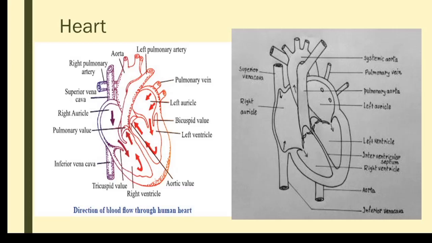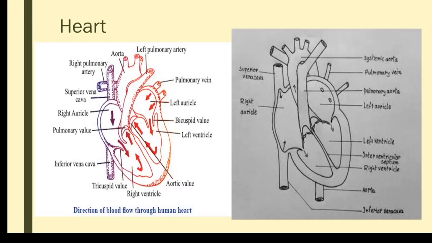That blood vessel is called the pulmonary artery, or pulmonary arch we can say. The pulmonary arch divides into two branches, one to the right lung and another to the left lung. So the blood from the right ventricle passes through the pulmonary arch, divides, and is sent into the lungs.